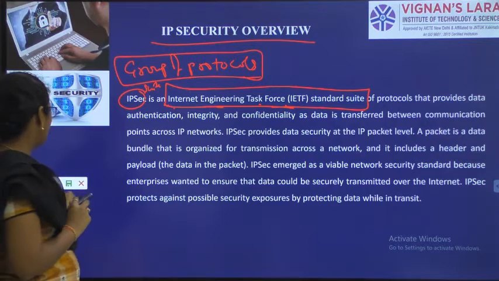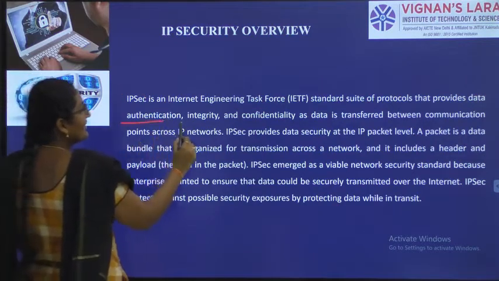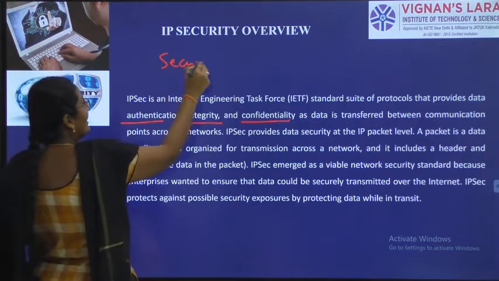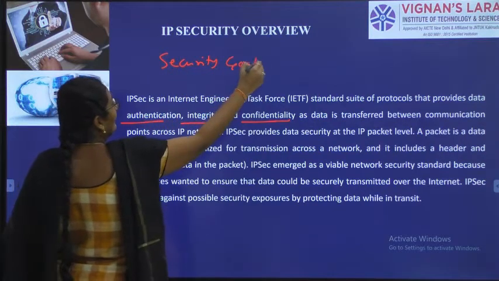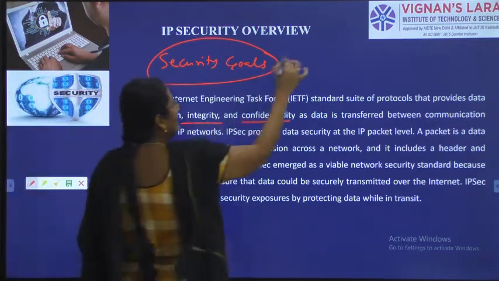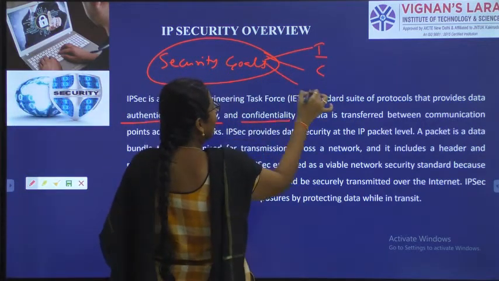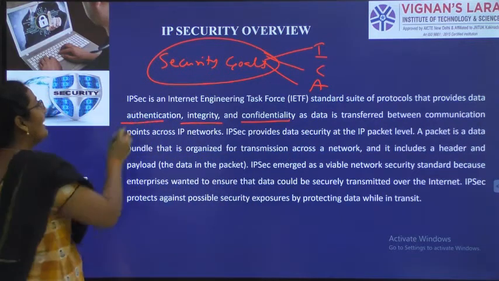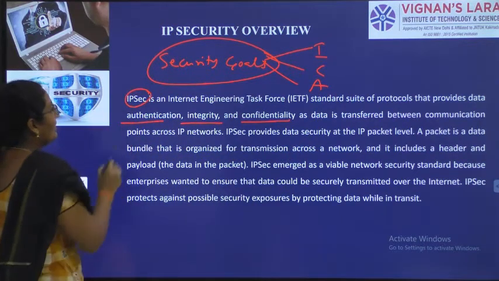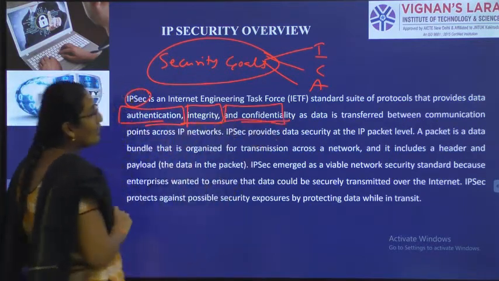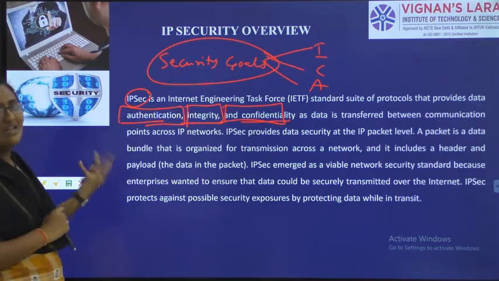So what it will do? It will provide authentication, integrity, confidentiality. In unit 1 we have studied about security goals. What are the three security goals we have? Integrity, confidentiality, authentication. So that security goals are achieved by IPsec in network layer. So authentication, integrity, confidentiality are provided by IPsec in network layer.